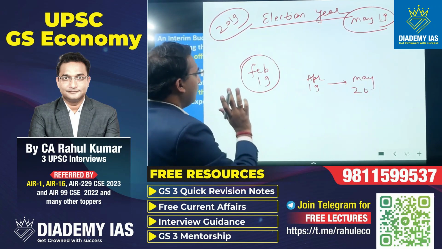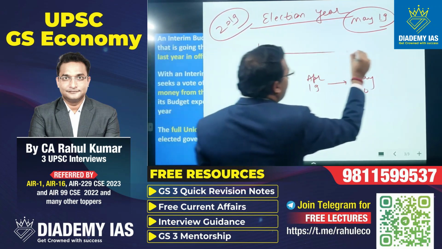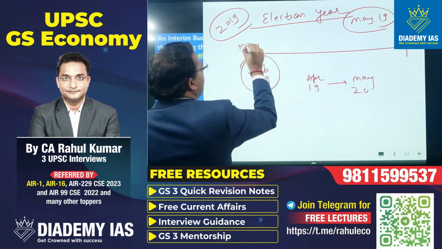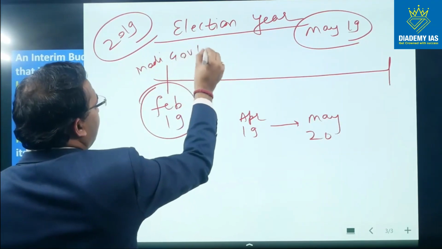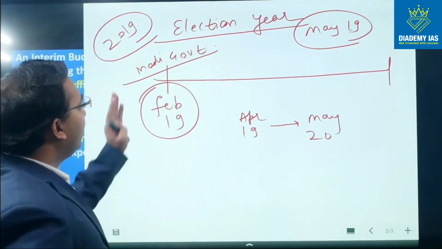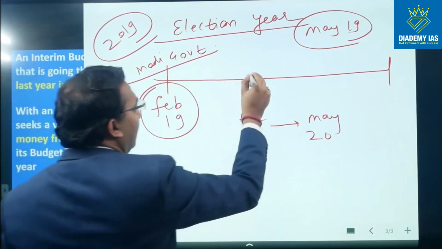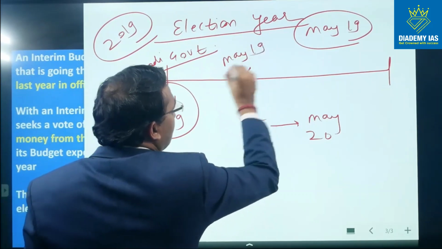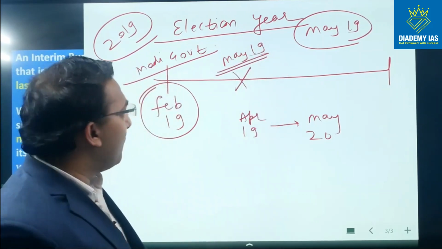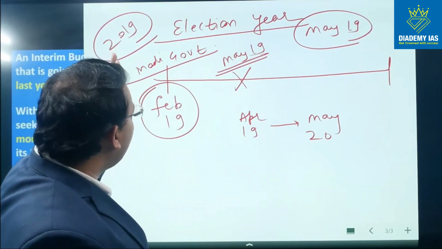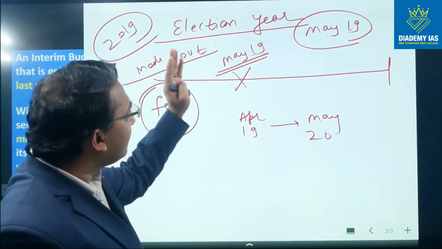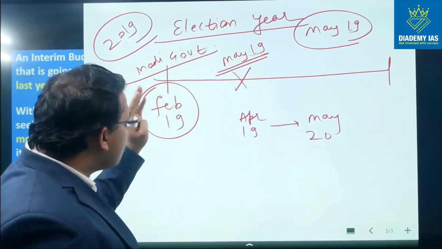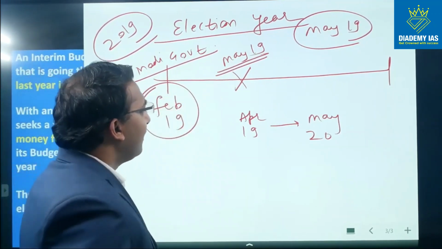Now suppose, let us take, we actually have the Modi government on 1st of February 2019. So the Modi government, which is in place till the month of May 19, because in May 19 the term of the Modi government will end, whose term is ending just after 2-3 months, is going to present the budget for the next 1 year.